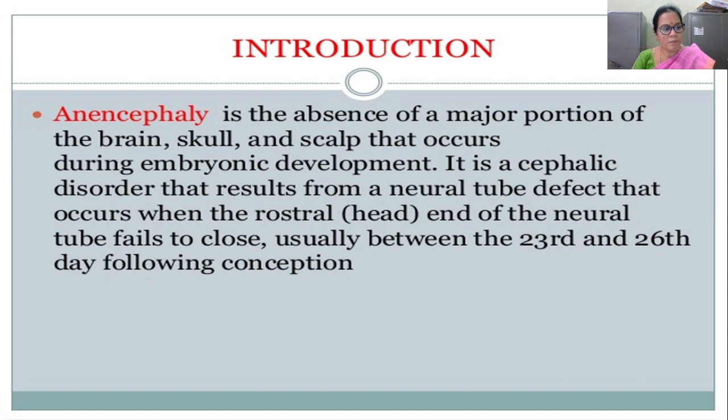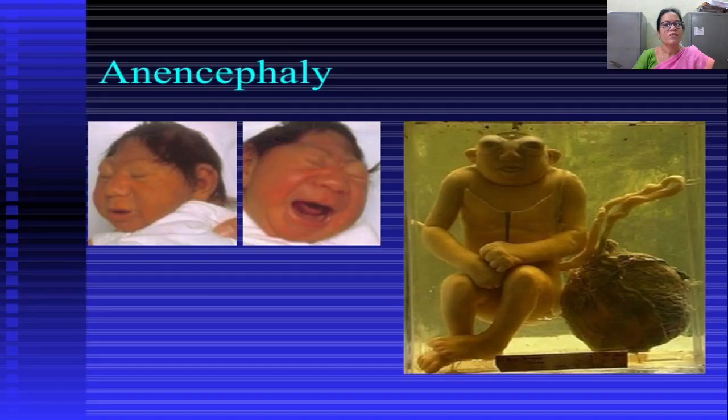That is why mothers require adequate amounts of folic acid during the first trimester in order to avoid these neural tube defects. These neural tube defects may occur in the babies due to deficiency of folic acid. Next, this is the picture of a baby with anencephaly, with absence of a head.